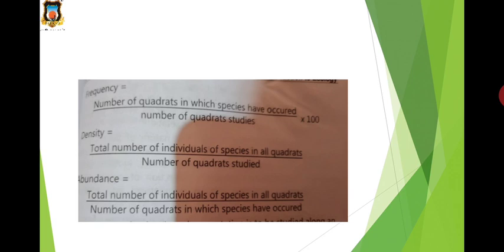This is the frequency. Then density. Density means the total number of individuals of a species in all quadrats divided by the number of quadrats studied. Then the next is abundance. Abundance is the total number of individuals of a species in all quadrats divided by the number of quadrats in which the species has occurred.